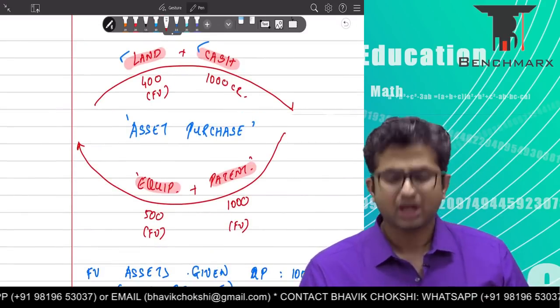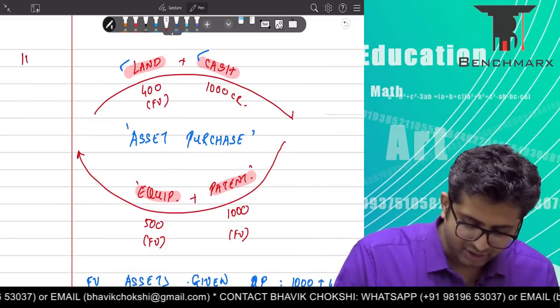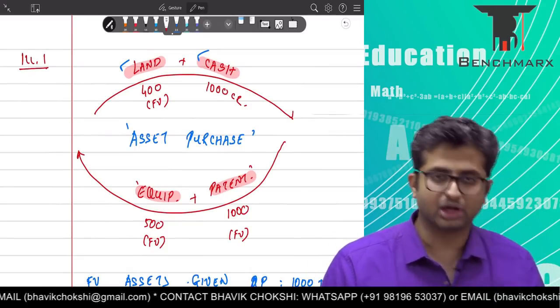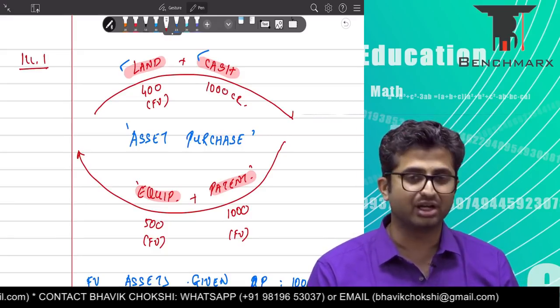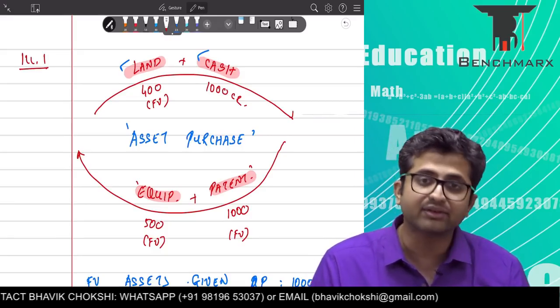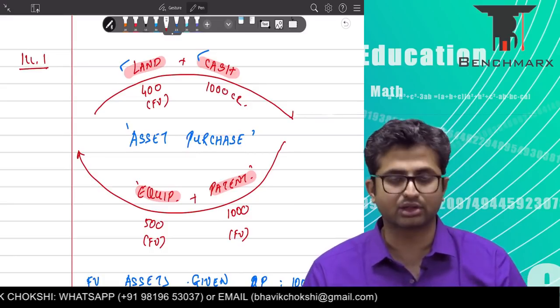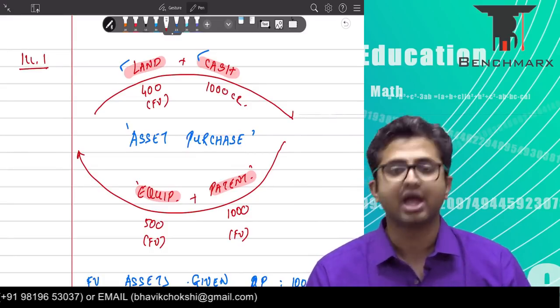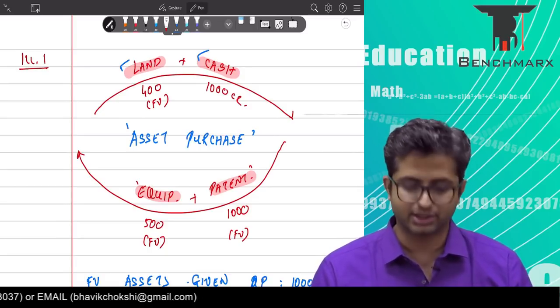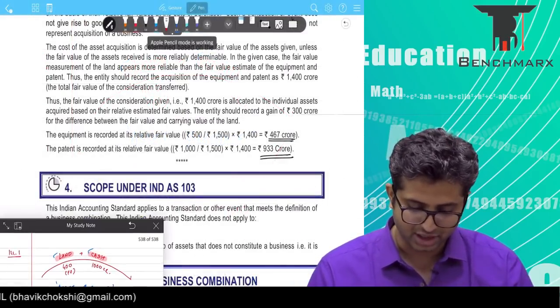So are we clear with this? Frankly, this illustration 1 has no real correlation with Ind AS 103, except for the fact that you need to identify that as there are no processes, it is an asset purchase rather than a business purchase. Once you identify that, you go to Ind AS 16 and account for it as per Ind AS 16.